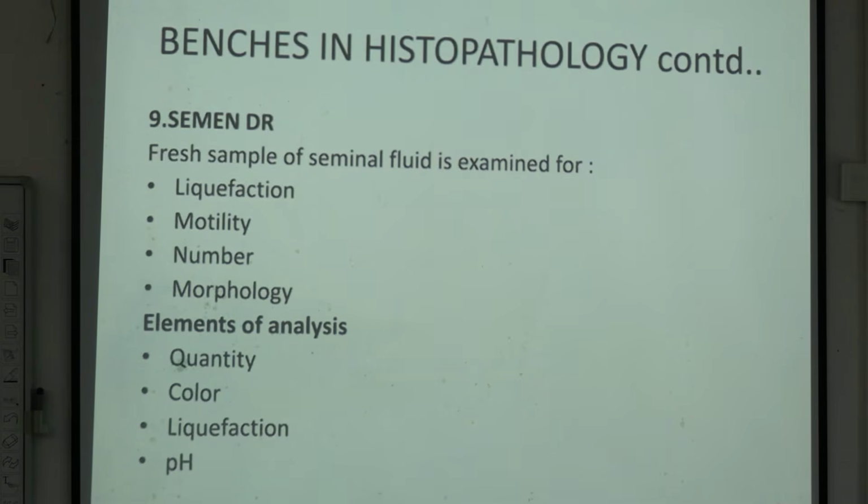So semen analysis, what we do, liquefaction, what we see there, write down the points. What are the points to be covered in a semen analysis? Liquefaction time, motility, number, morphology. Morphology means normal or dead or like that. Motility is progressive or non-motile. The quantity, the color, liquefaction time, and pH. pH is also an important indicator.